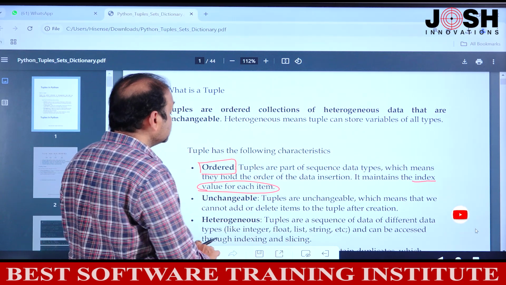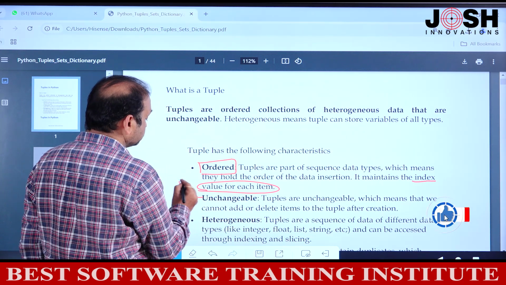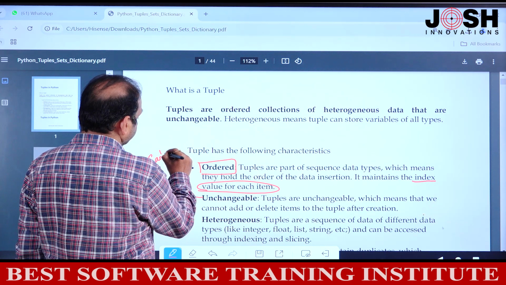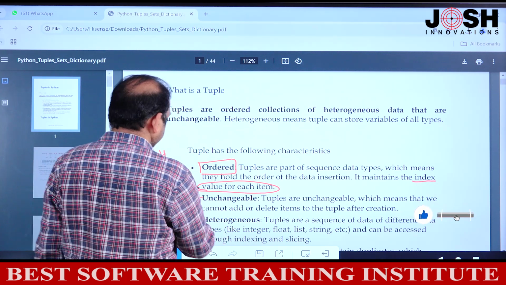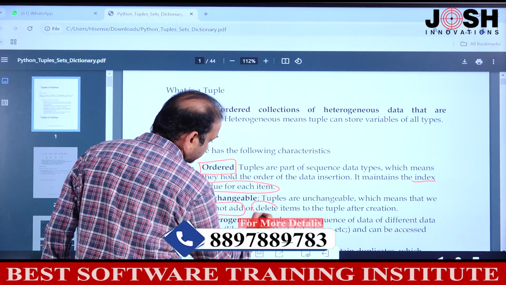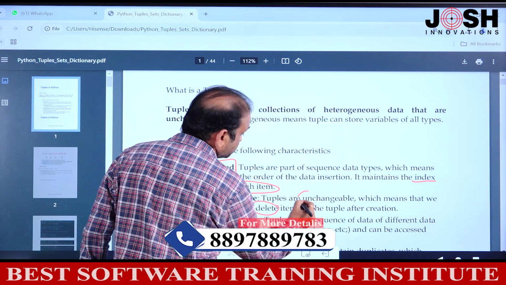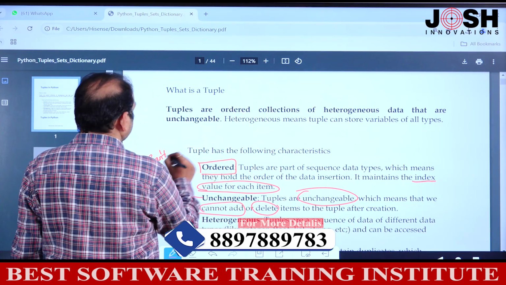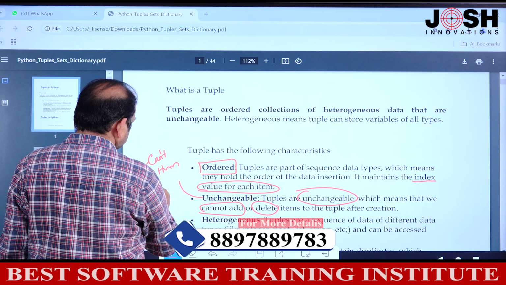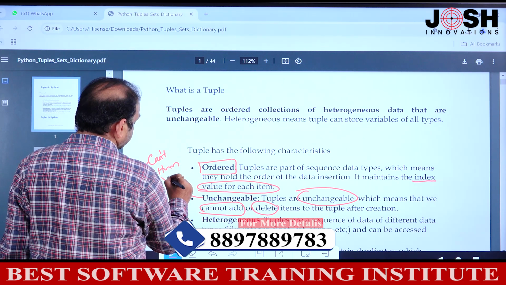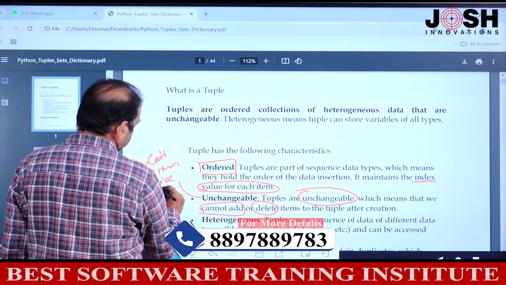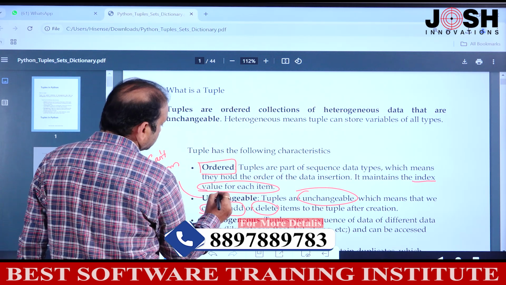Next is unchangeable. We can't modify. We cannot add, we cannot delete, we cannot modify. We can't add items, we can't remove, we can't modify, because one of the properties is unchangeable.